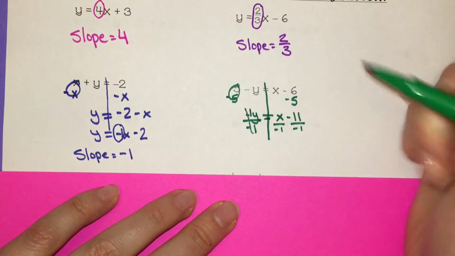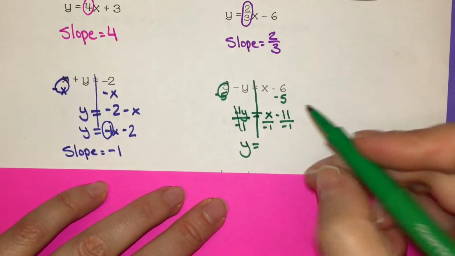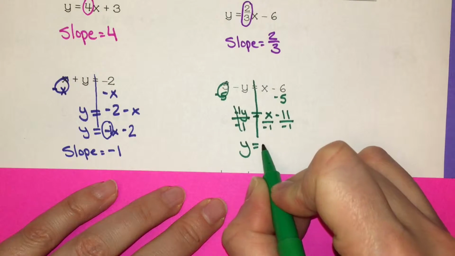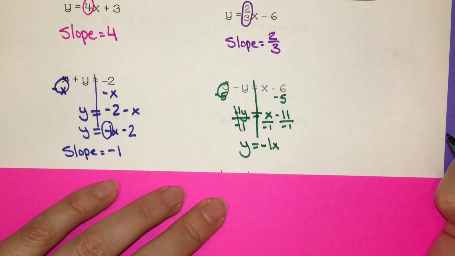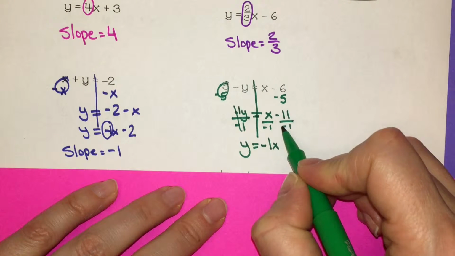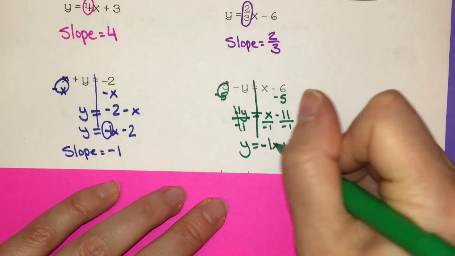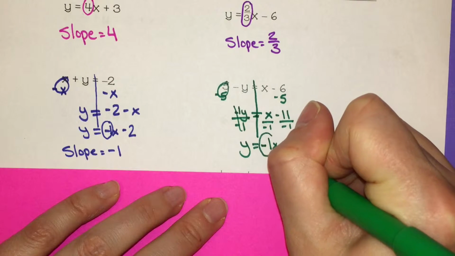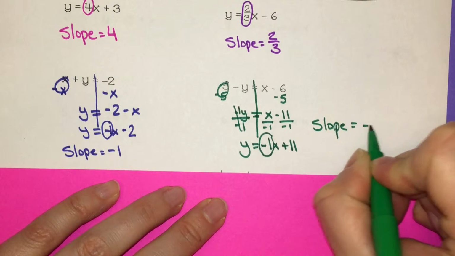-1 divided by -1 is +1, so we're left with +1y, or just y, equals x divided by -1 is -1x, or you can just write -x. -11 divided by -1 is +11. So in this case, the value multiplied by x is -1. So again, our slope equals -1.